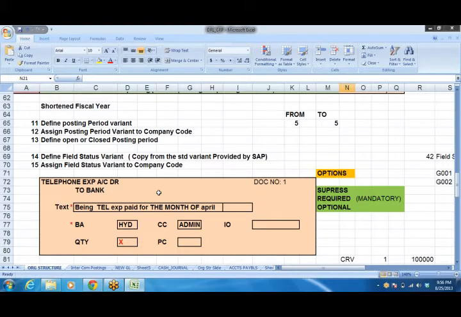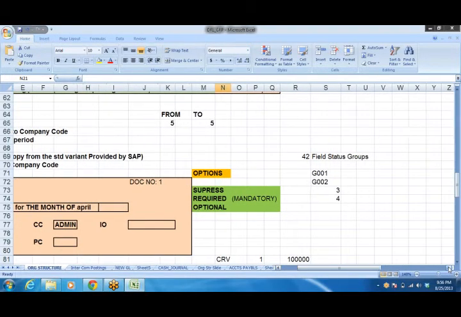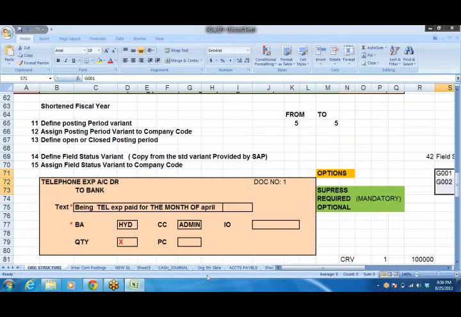So anyhow, there are so many fields will be there, right? We call it as, right, say for example, field status groups will be there, G001, G002, 3, 4, like that. So many groups will be there. Each group of field status will be used for different purposes, because for general ledger accounting, one group, for material accounting, one group, for bank accounting, one group. What are these groups? Each group will be consisting of so many fields, whether it is the required entry or mandatory or suppress. Depending upon the required fields for that particular account, we can use. So that we'll see anyhow afterwards.